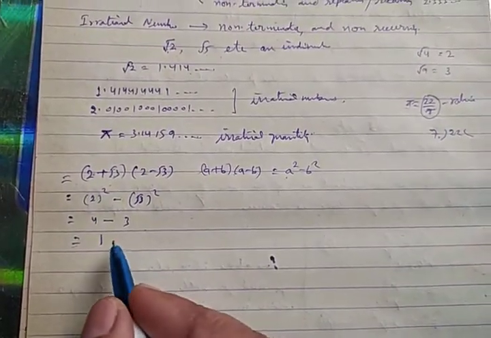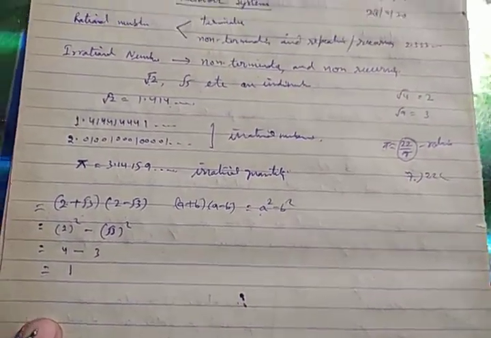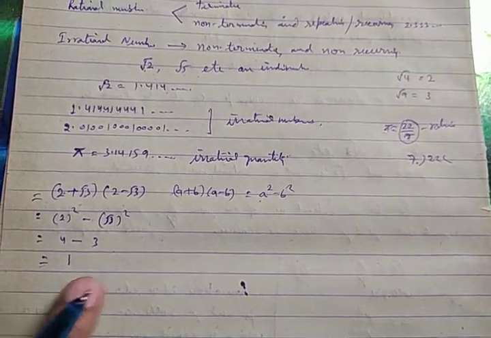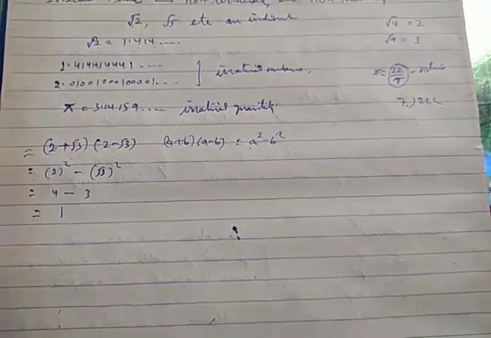1 is a rational number. Ultimately you will have to solve and see whether the expression is rational or irrational after the solution. You will observe only then.